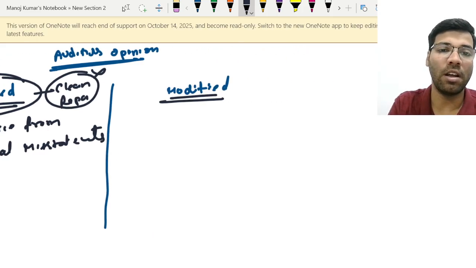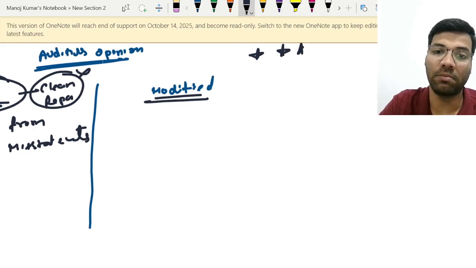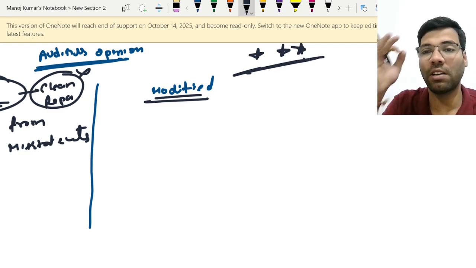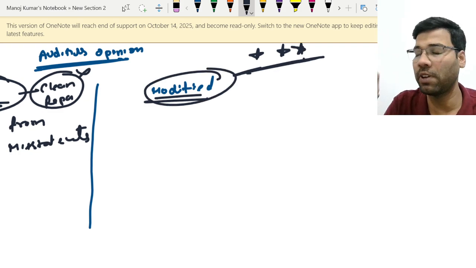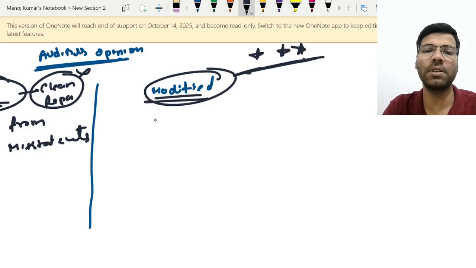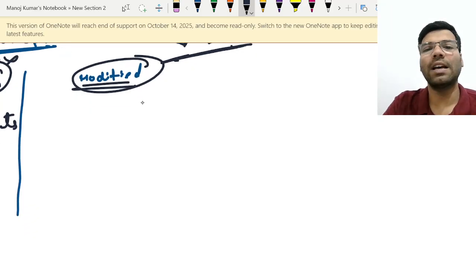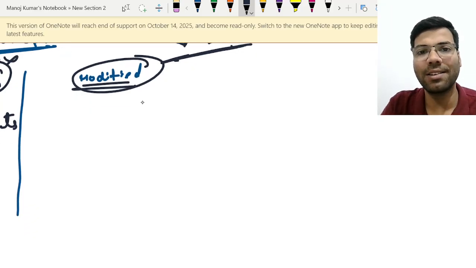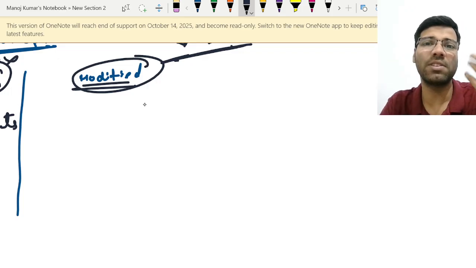Okay, now listen very carefully, mostly this is targeted in the exam. Compulsory, there will not be any paper without modified audit reports. Please be very careful with this. See what happens in case of modified opinion. As I already told you, financial statements are free from material misstatements. This is the opinion with which we start our work.